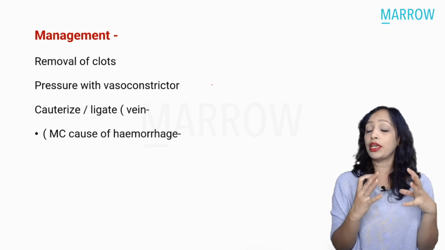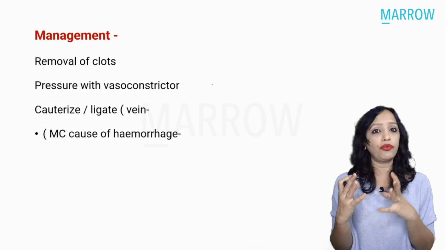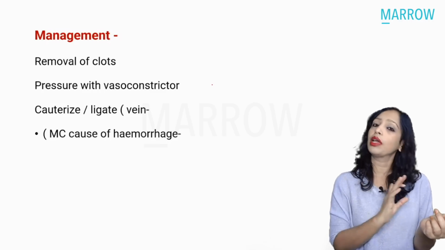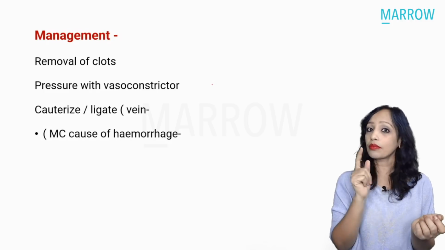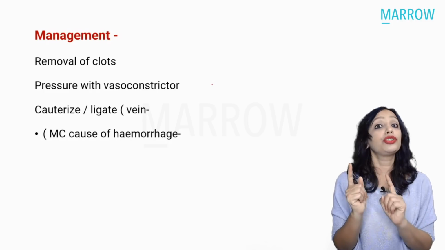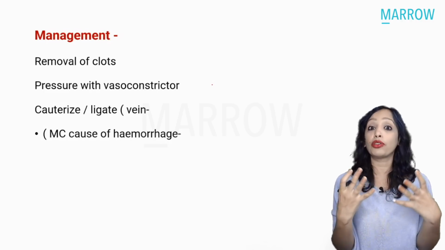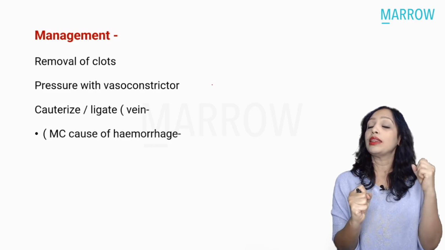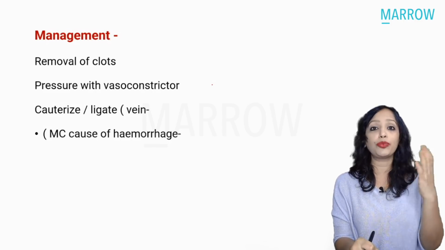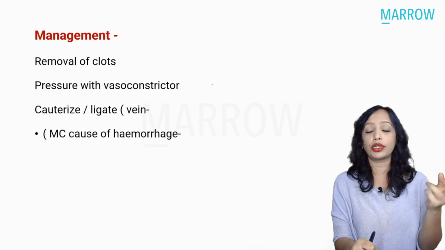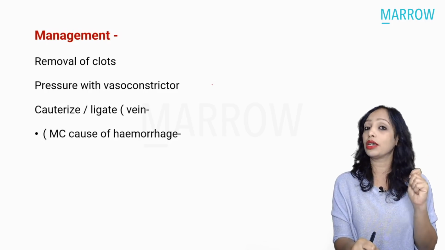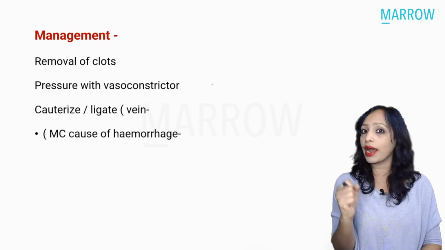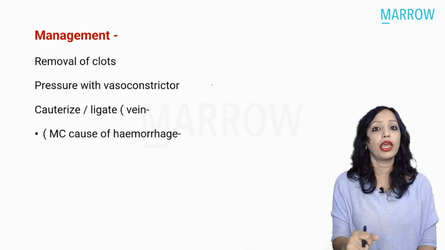The first step is to remove the clots. Otherwise, usually we read that whenever there is any clot, leave it. Clot means hemostasis has occurred. But this and another place, the uterus, are where we remove the clots. Why? For the retraction to occur, for the contraction of the muscles to occur, for the clipping action of the muscle. Which muscle here? We are talking about the superior constrictor, so that it can stop the bleeding. It can contract the blood vessel and stop the bleeding. So that is the first step.